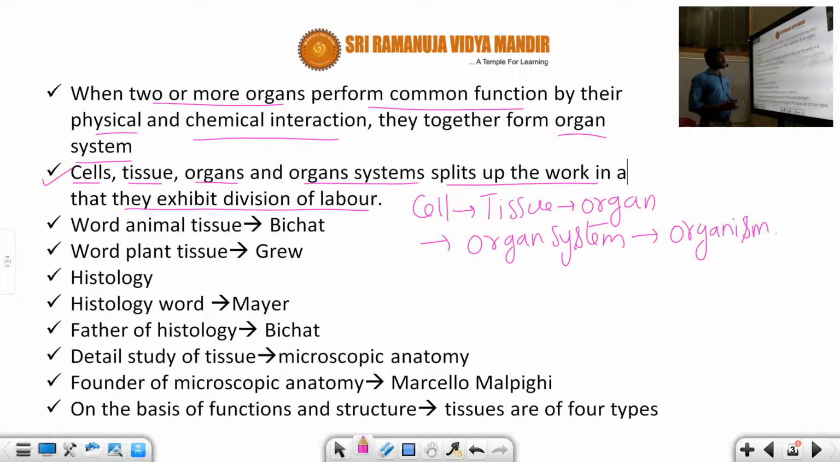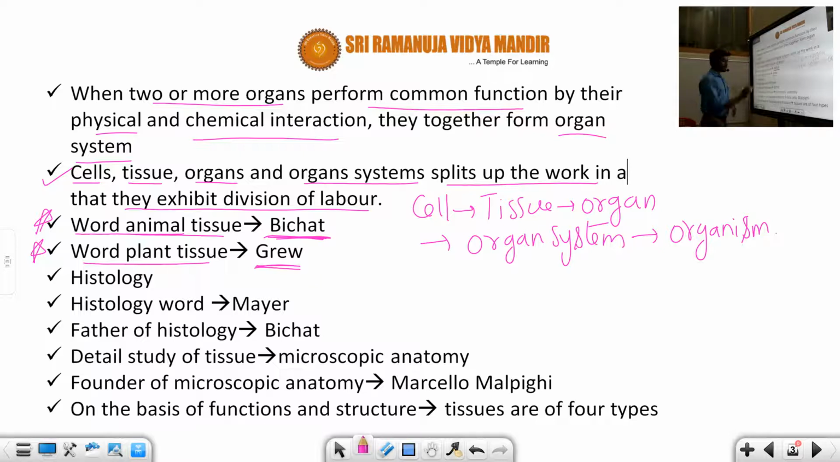Next let us see who coined the term animal tissue. So Bichat is a scientist. The word animal tissue is given by Bichat, and the word plant tissue is given by Grew. Okay, this is a very, very important point from the NEET point of view. So the word animal tissue is given by whom? Bichat, Grew, or none of the above. The answer is Bichat. And the word plant tissue is given by Grew.